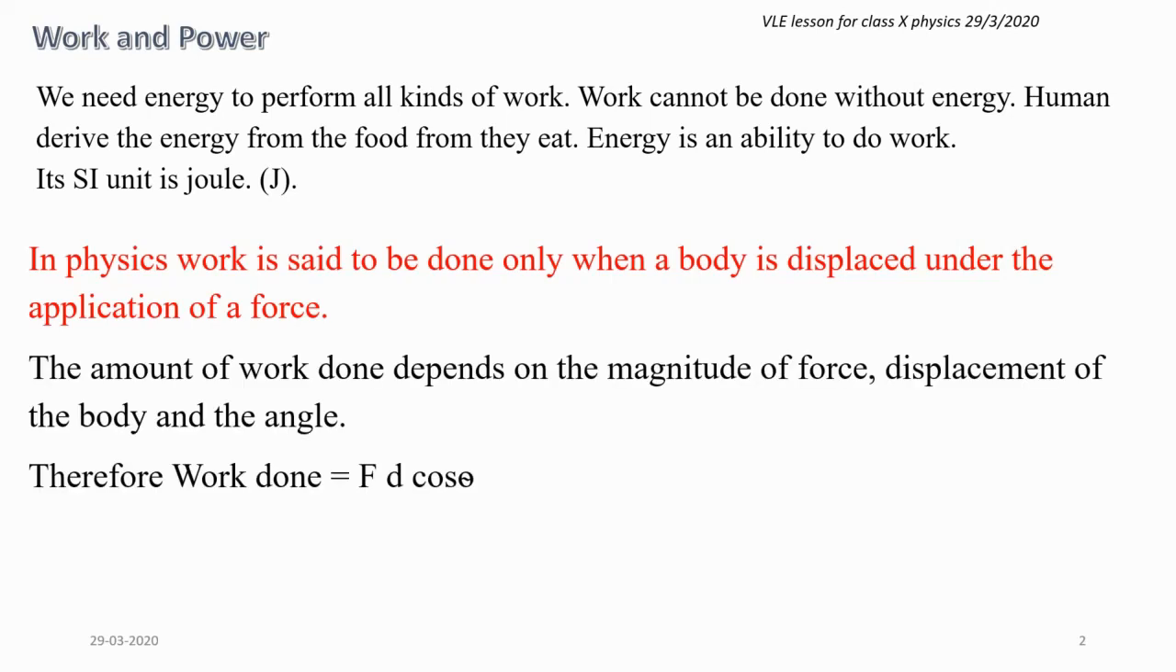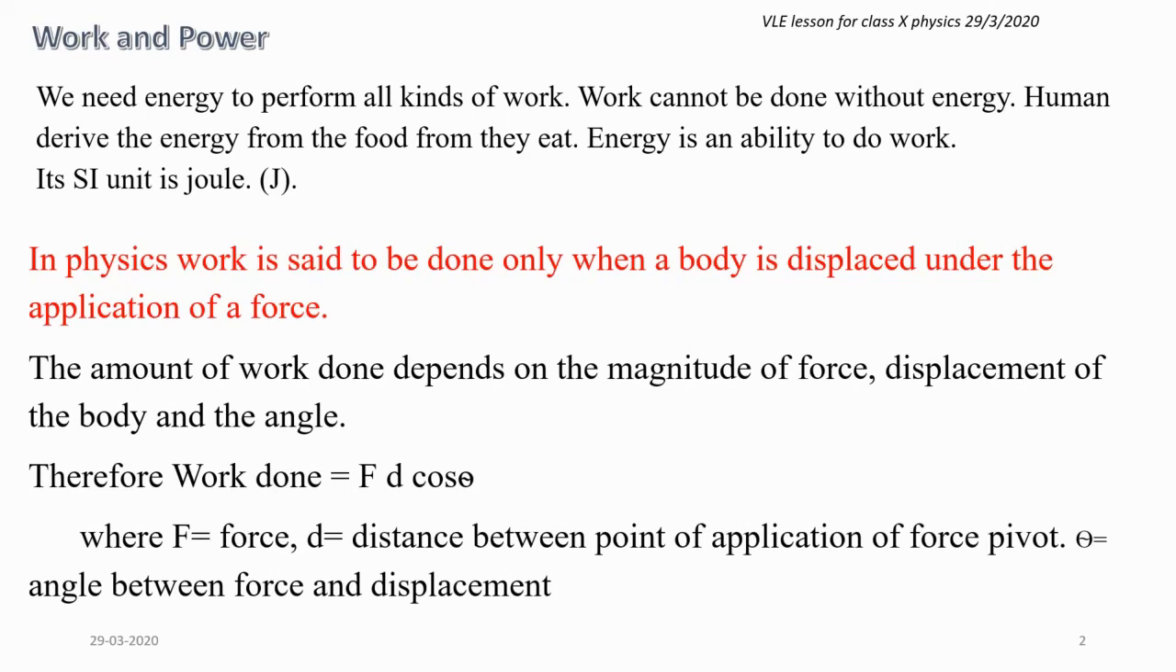The amount of work done is calculated using F d cos theta. F means force, d is the distance, and cos theta is a trigonometric ratio. Cosine is a trigonometric ratio, and theta represents the angle. We will see that in detail on the next slide. Theta here means the angle between the force and the displacement.